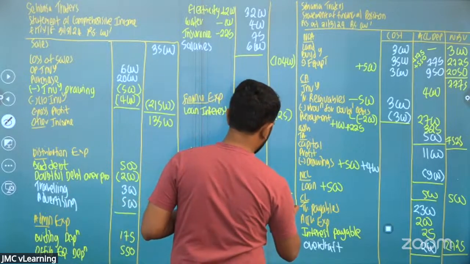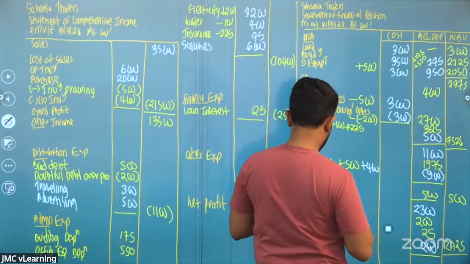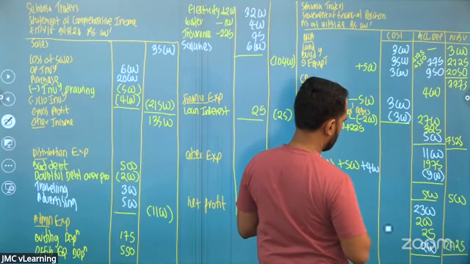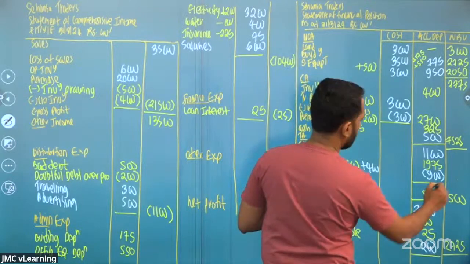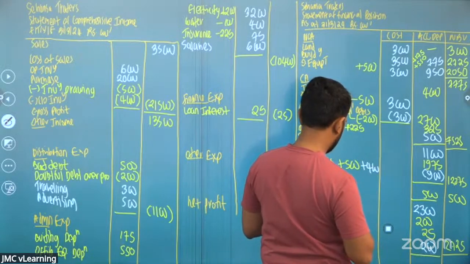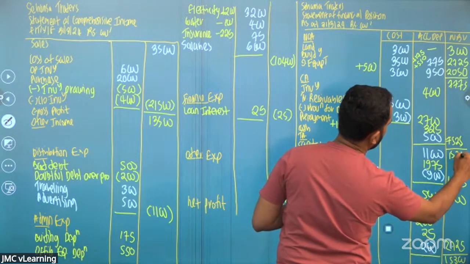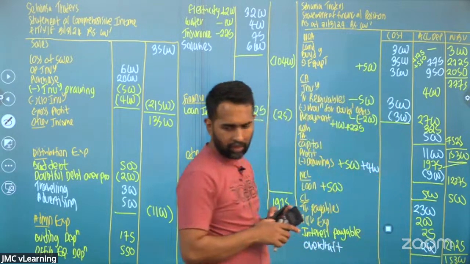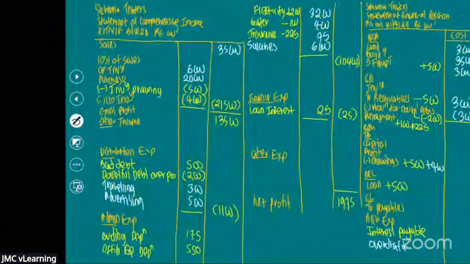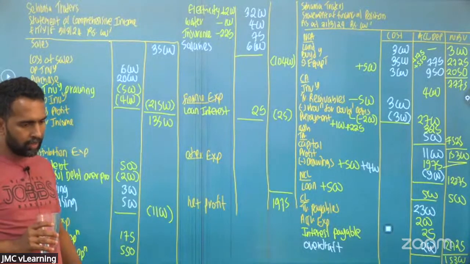It's a profit of 1,975. 11,000 plus 1,975 minus 900, 12,075. Plus 500 plus 2,725, 15,300. So your balance sheet gets tallied at 15,300. Right, sorry. I made a mistake with the closing inventory in the calculator.